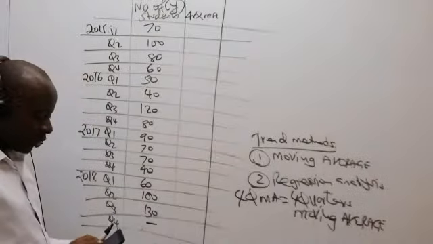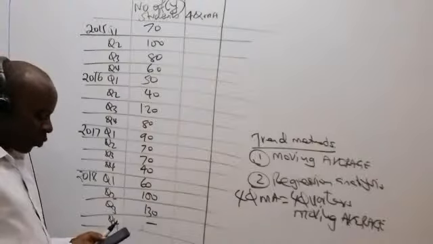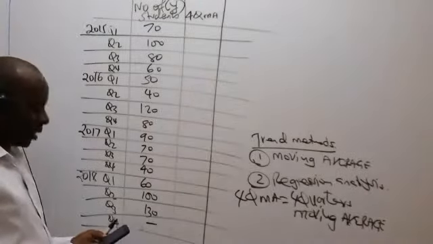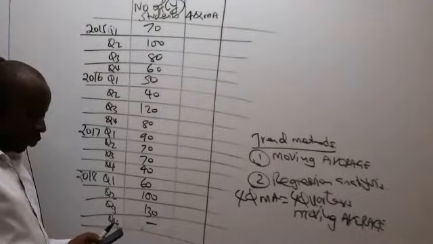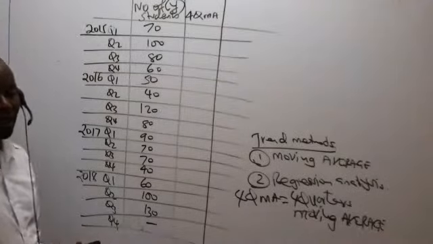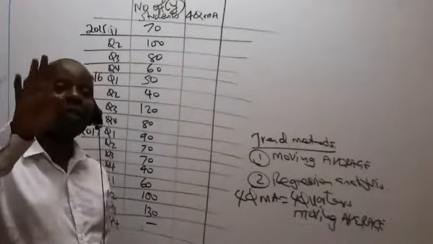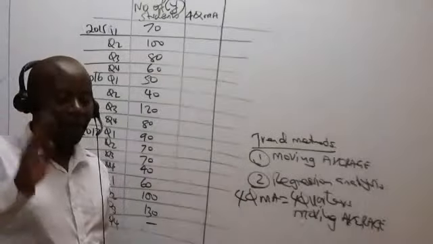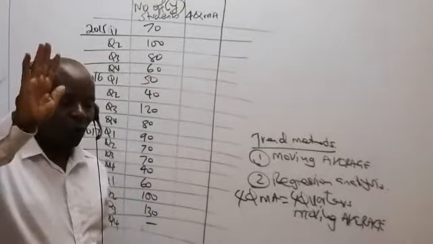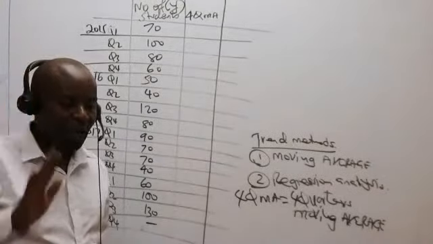I can see, ladies and gentlemen, what we have here is 70 plus 100 plus 80 plus 60. So I would want you to give me the figure you are getting. So we are taking 4 quarters at a time. We're getting the total as 310.